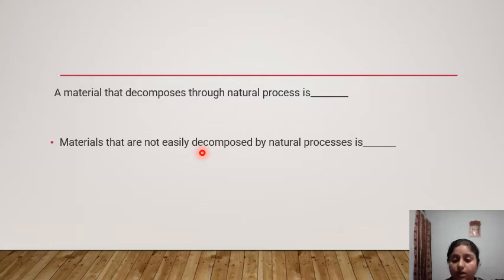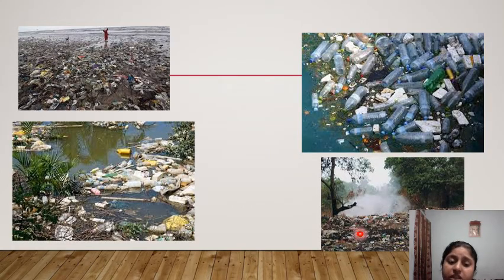Yes, so the non-biodegradable, yes, the material that is not easily decomposed by natural process, that is called what? That is called non-biodegradable. There are some examples also like plastic, tin. These are some examples which come under non-biodegradable. Okay, so now see this carefully, and now tell me what you observe in this picture. Yes, any idea what you have seen in this picture?